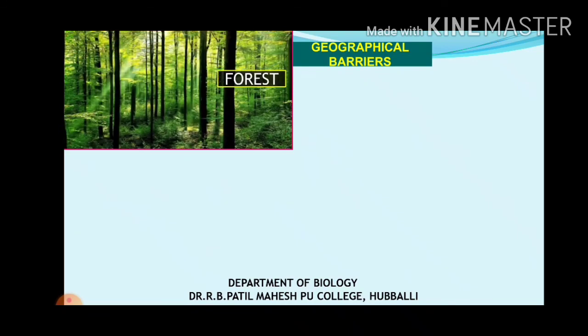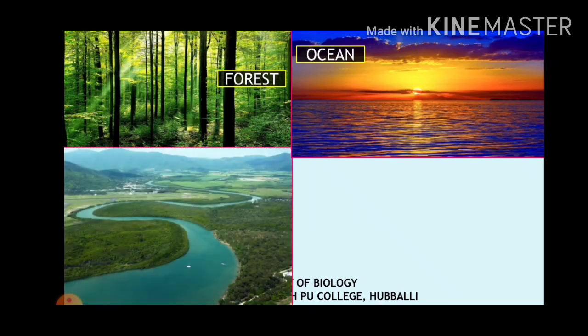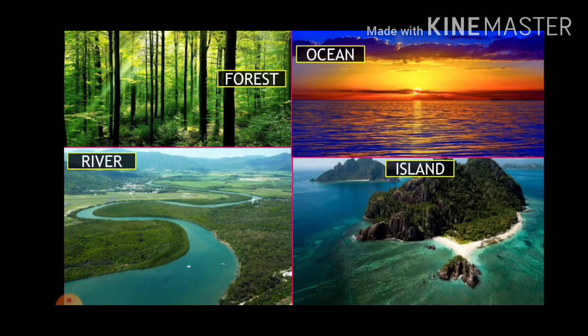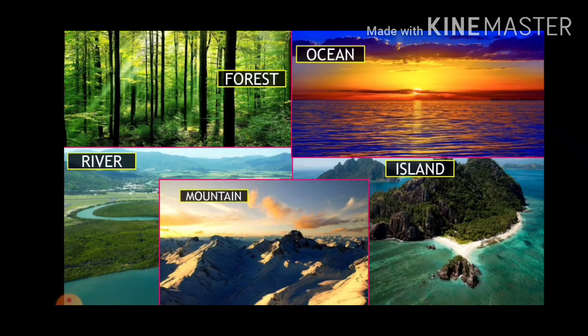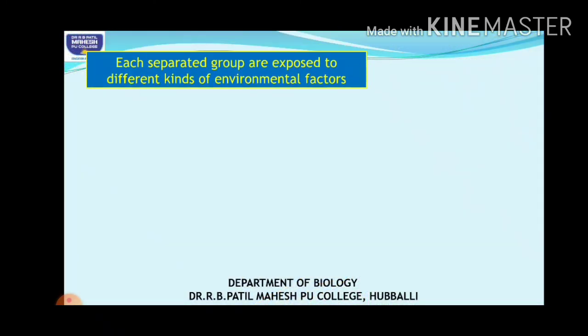A forest might be there, so from one place the organisms may shift to some other forest. Oceans might be barriers between two lands. There might be a huge water body which separates two groups of organisms. Rivers might be barriers, islands, mountains, right? Because of these geographical barriers, they may get separated.